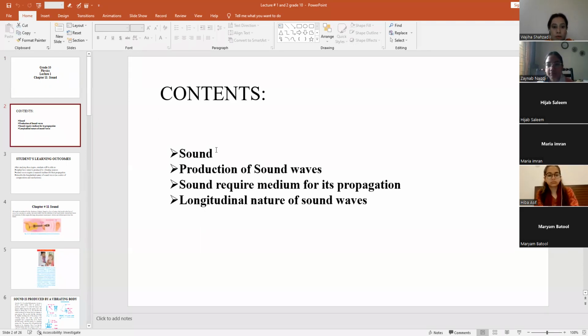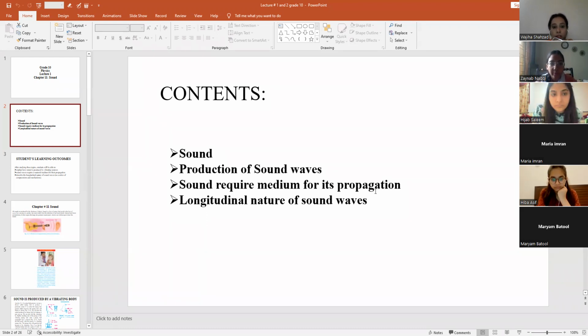So the contents of this lecture include sound, in which we will discuss what is sound, what is the definition of sound, then production of sound waves, how sound waves are produced, right? Then sound requires a medium for its propagation. Obviously, when sound travels, when it propagates, it will require some medium.